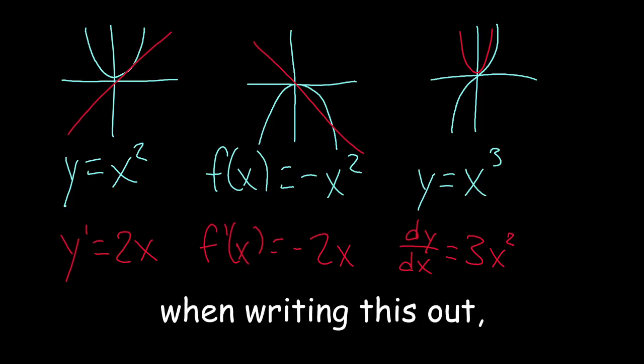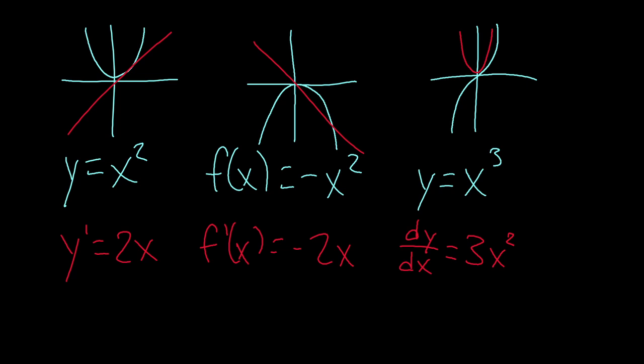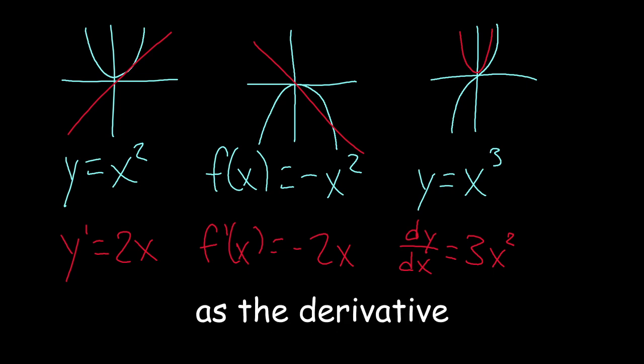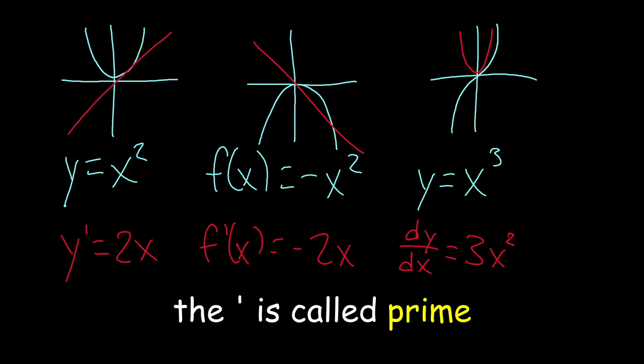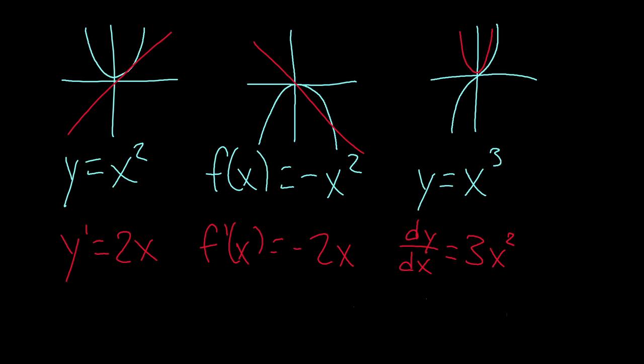When writing this out, you can use any of these three notations to show that you're taking the derivative. These three all represent the same thing, but they are a little different. When a function is written like y equals this, that's when you use the y with the apostrophe as the derivative. The apostrophe is called prime, so this would be y prime. F prime of x is the same idea. If a function is written as f of x equals this, use f prime of x.